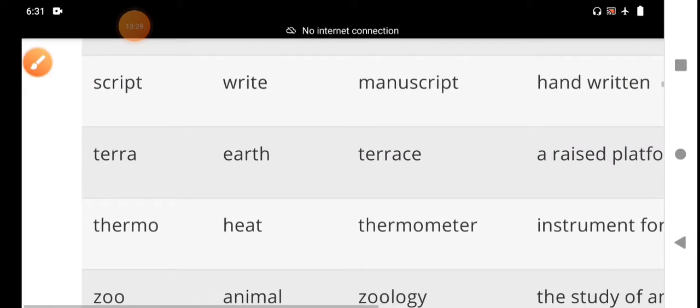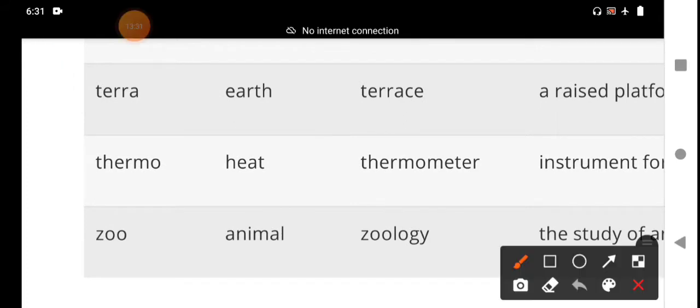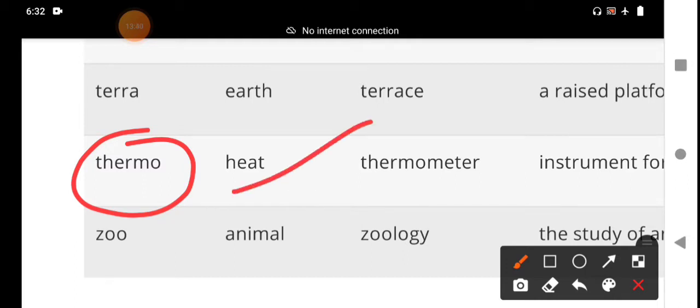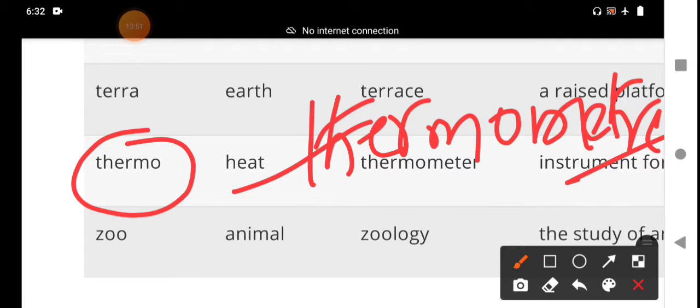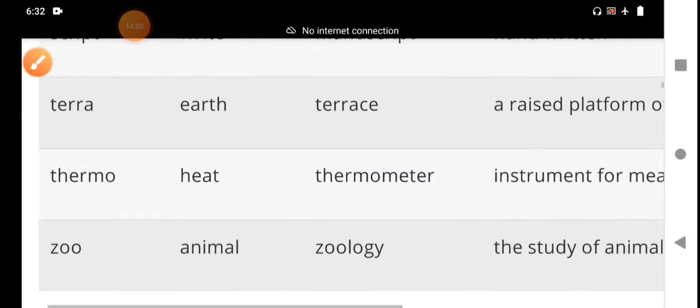And then next we move on to the next word, thermo. What is the meaning of thermo? Thermo means heat. Thermometer, T-H-E-R, M-E-T-R-E. This is the British spelling that students should follow.